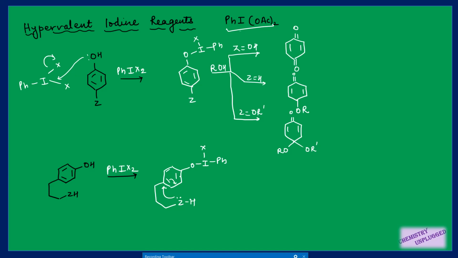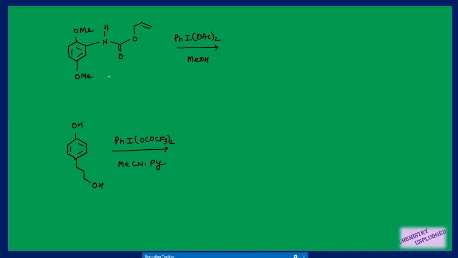This one shifts here, and this will shift here. So we will get this type of spiro product, right? So we have seen the general mechanism here. Then we will move on to the examples given in Carothers.